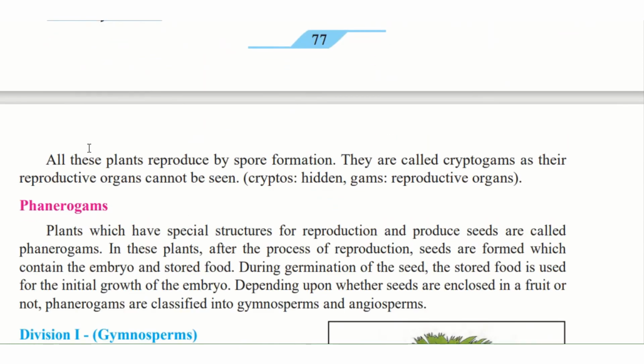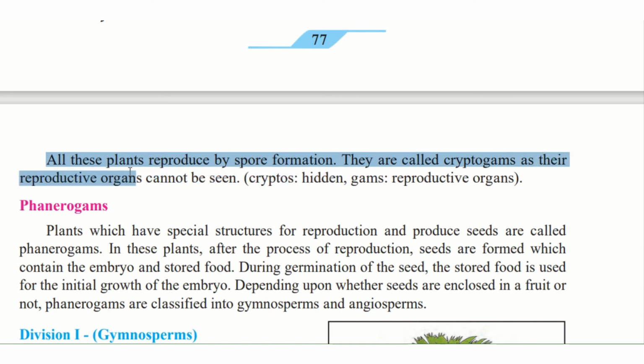Okay, here they have given us a solution. All these plants reproduce by spore formation. They are called cryptogams as their reproductive organs cannot be seen. Crypto means hidden, and gamos means reproductive organs. So, in other words, these are called cryptogams because their reproductive organs are hidden.